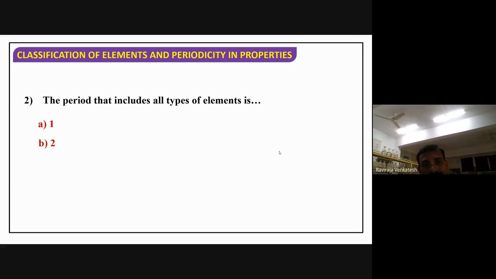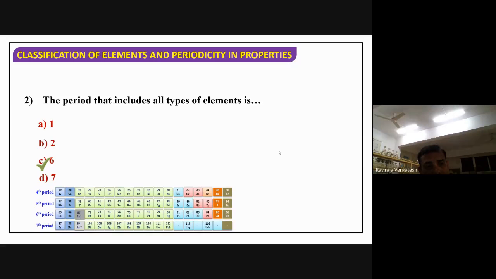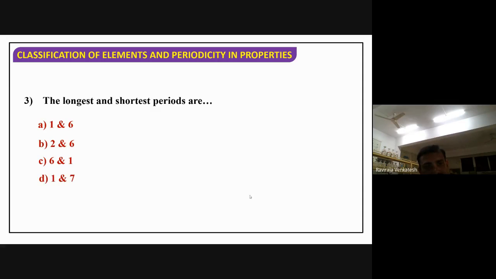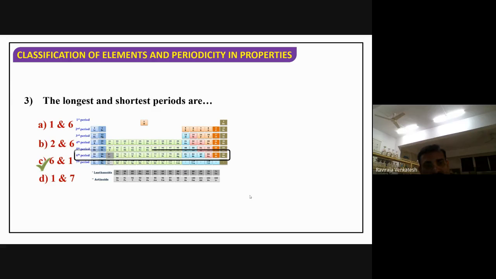The period which includes all types of elements. All types means what? Solids, liquids, and everything like that. Which period? Sixth period. Okay, which contains all types of elements. Which are the longest and shortest periods? You know this one already. This is the longest and shortest periods, isn't it?